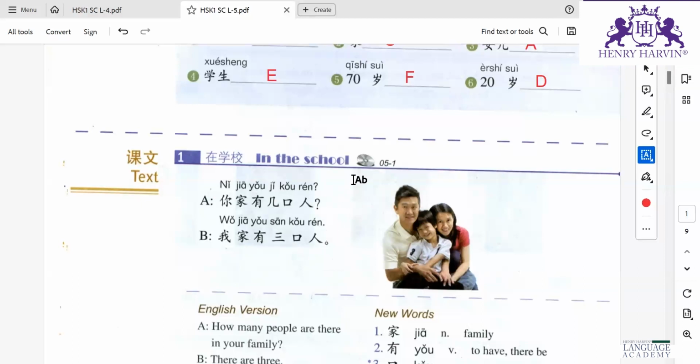Now I will ask each one of you, tell us according to yours. Tell me, 你家有几口人?